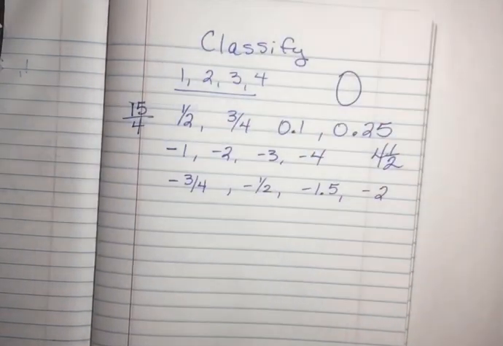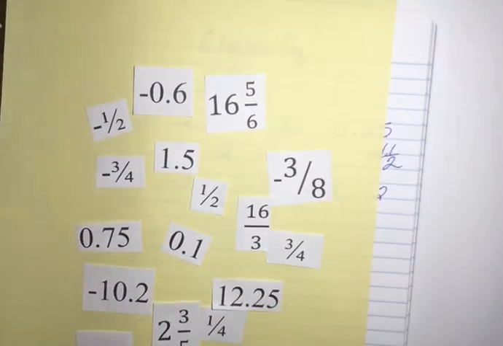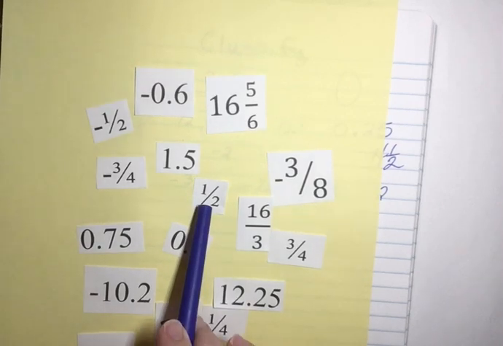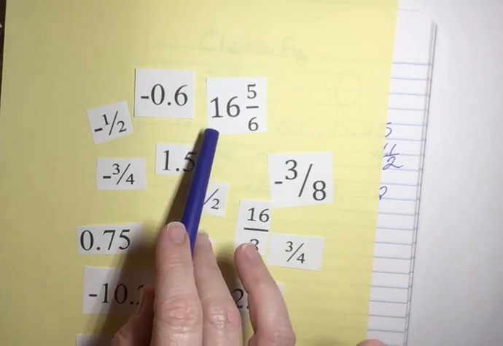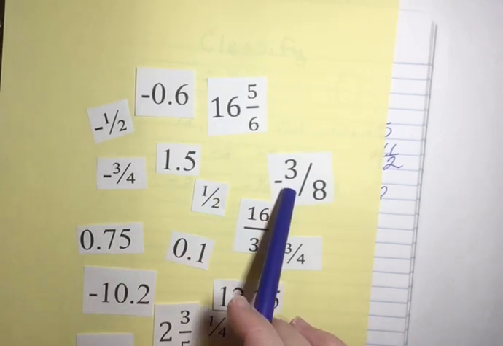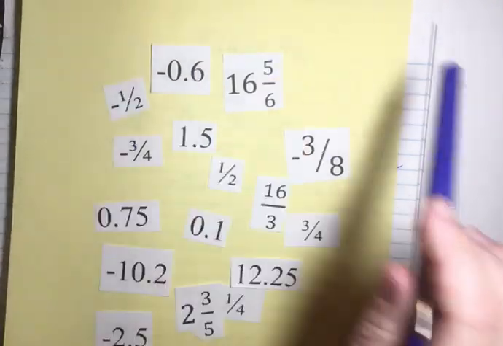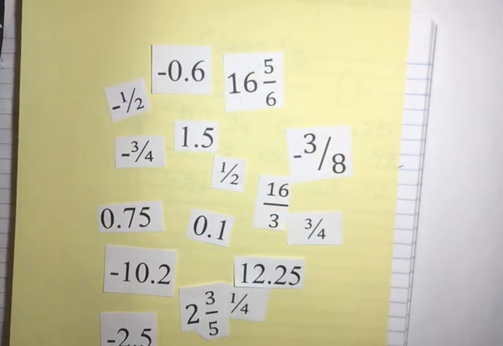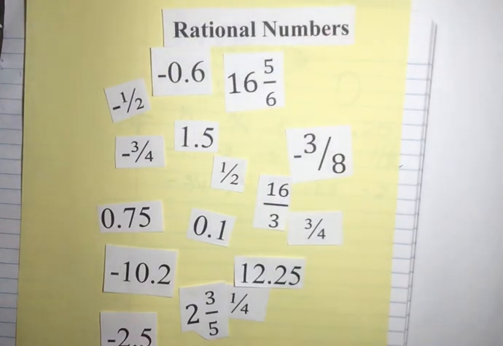Now our biggest category, a huge category of numbers, so many numbers you can't even count them, is when we add our fractions and our decimals. Any fraction, or, well, not any, I'm going to give you a trick that they try to play on you in a minute. So our mixed numbers, our negative fractions, our decimals, our negative decimals, all of those are considered rational numbers. And that is our biggest category, rational numbers.